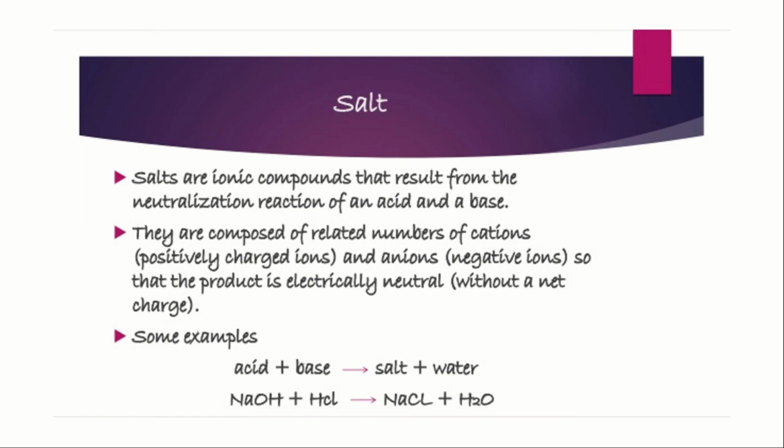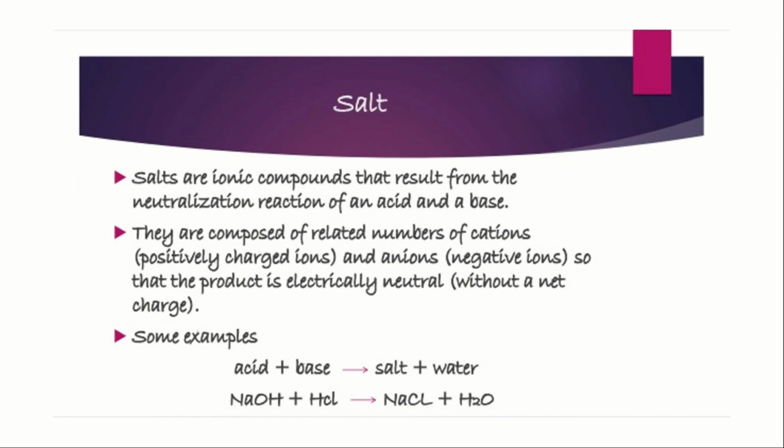Salt. Salts are ionic compounds that result from the neutralization reaction. We know that a neutralization reaction is the reaction between an acid and a base to give salt and water. They are composed of related numbers of cations, that is positively charged ions, and anions, negatively charged ions, so that the product is electrically neutral without a net charge.